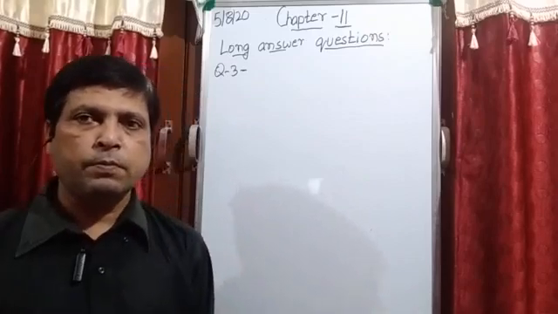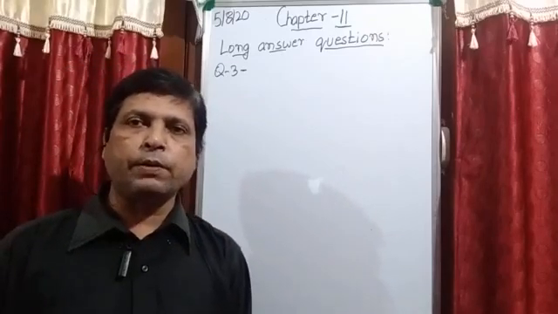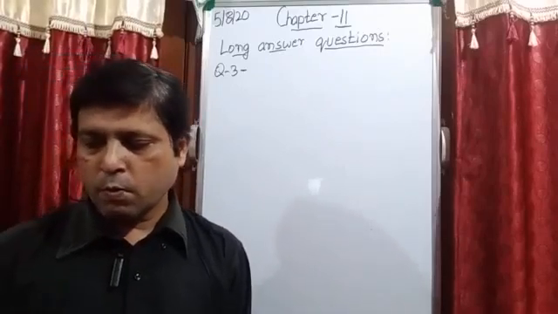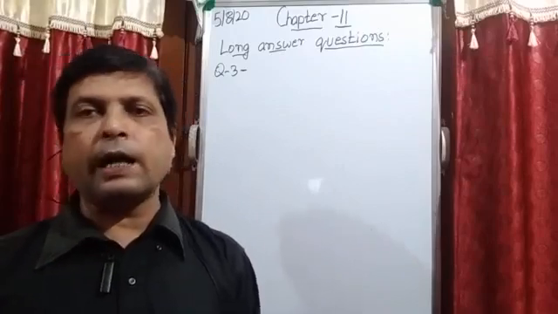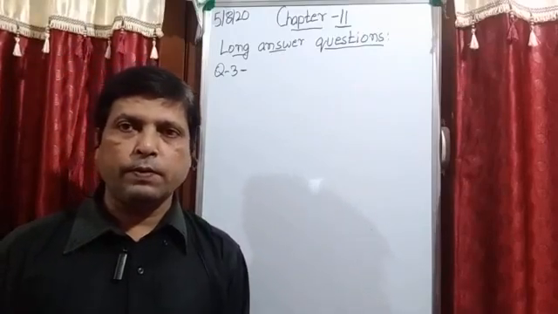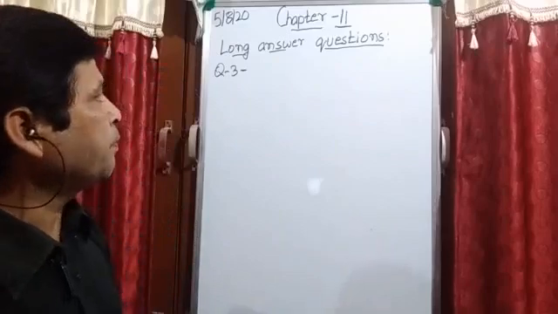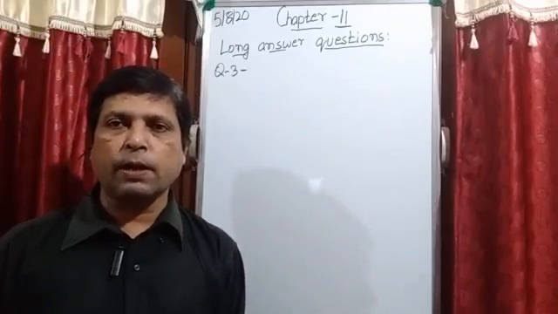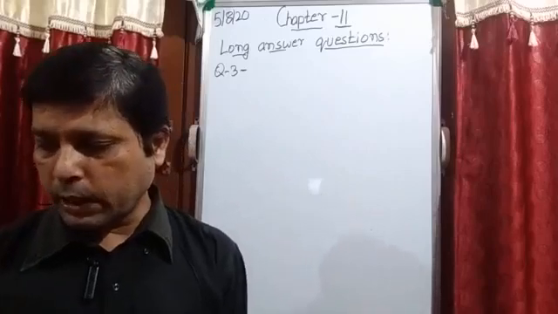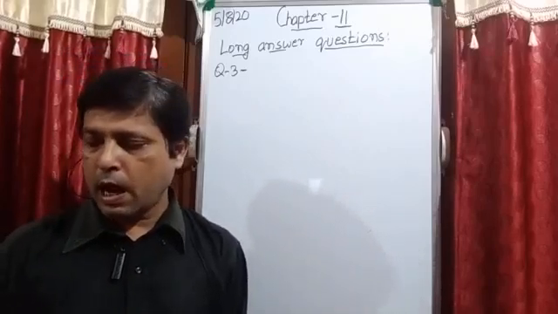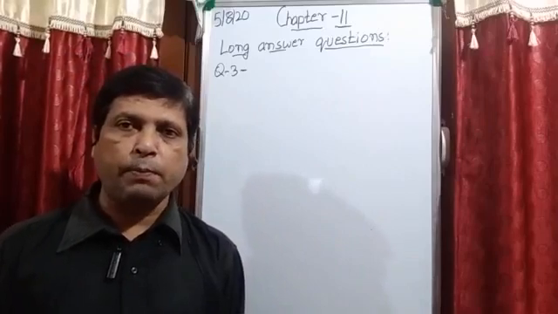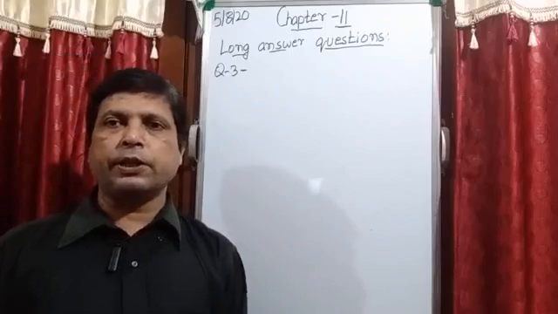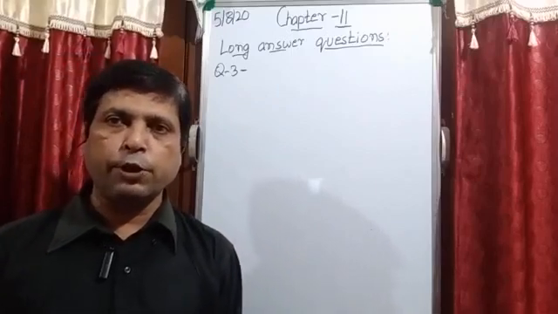After that we completed two long question answers. Why are the northern plains of India called the food bowl? We completed this in our classwork copy. Then question number 2: what is alluvial soil? How is it formed? These two questions we have already completed in our previous video.